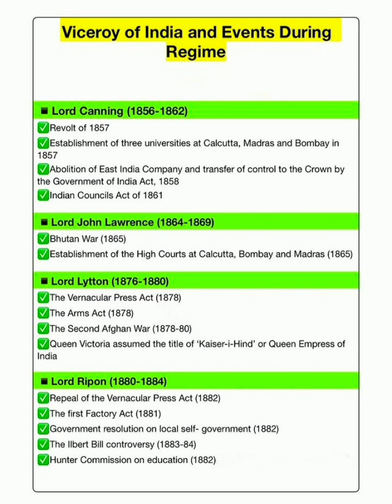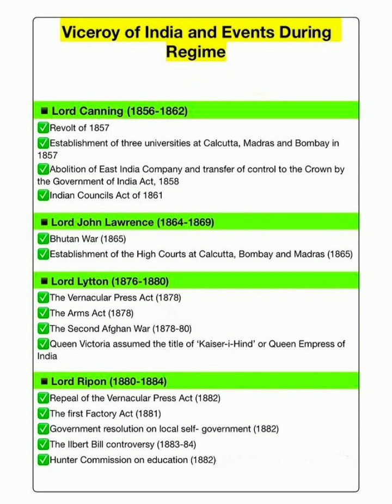Lord Canning, 1856 to 1862. Events during his regime: Revolt of 1857, establishment of three universities at Calcutta, Madras and Bombay in 1857, abolition of East India Company and transfer of control to the Crown by the Government of India Act 1858, Indian Councils Act of 1861.